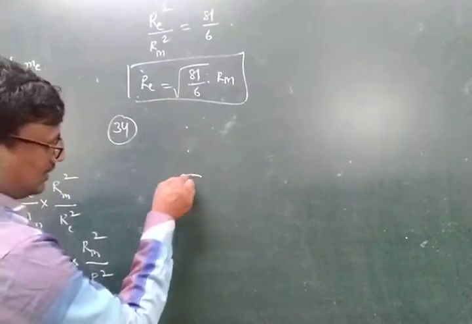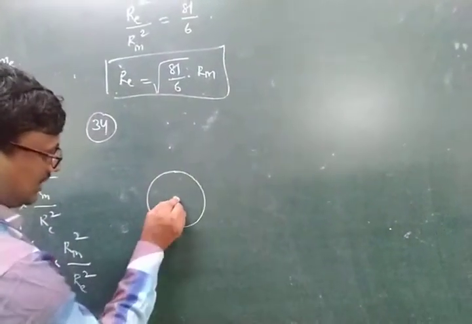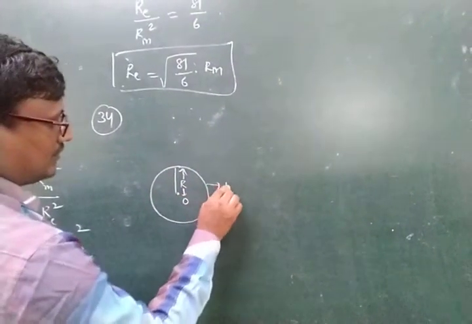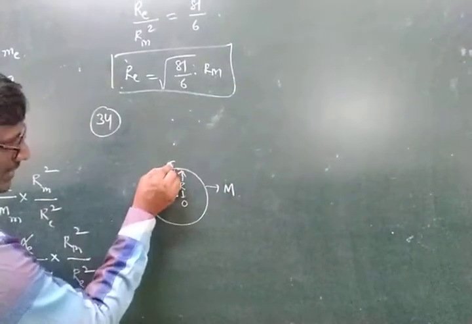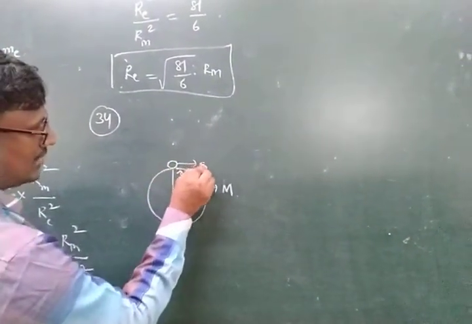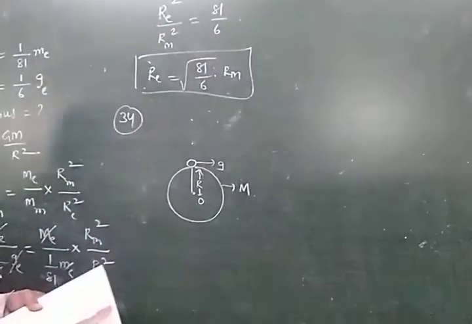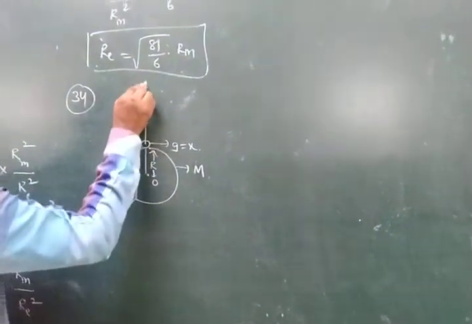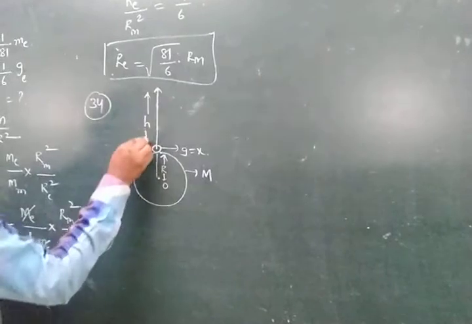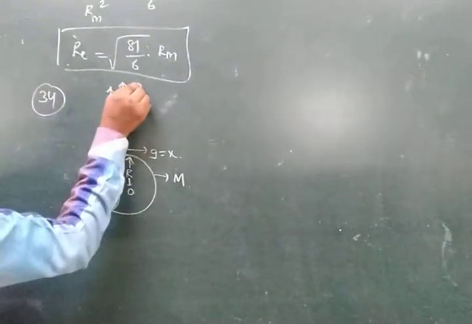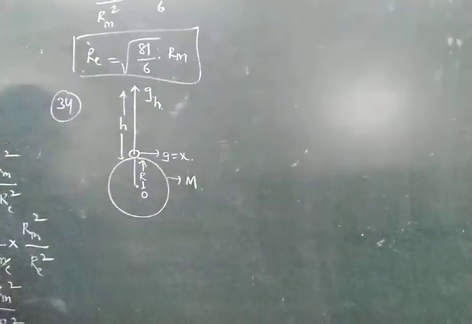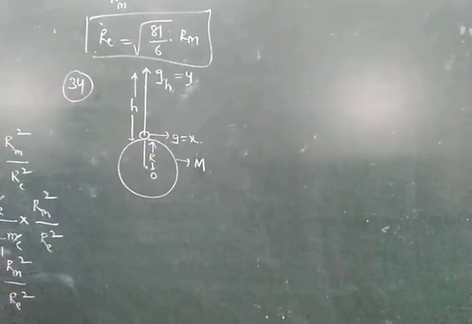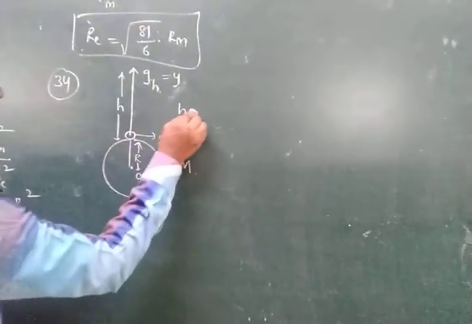See, first take the earth. The center is O and the radius is r, and its mass is capital M. Now the body is placed at the earth's surface. The acceleration due to gravity at the earth's surface is g, which is given as x, and the body is lifted to a height of h. At the height h, the acceleration due to gravity is given as y. Then we can find the value of h.